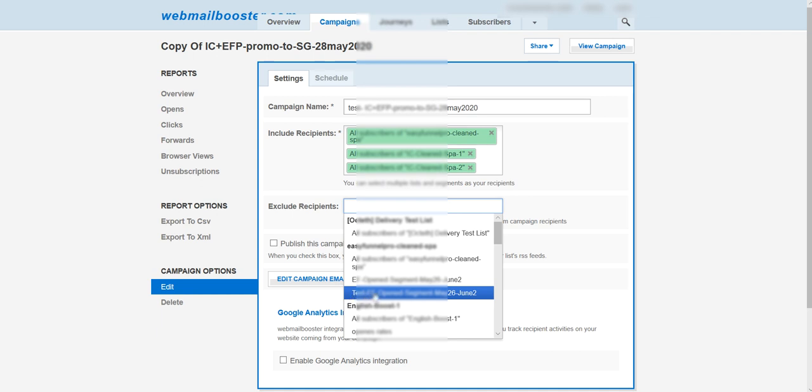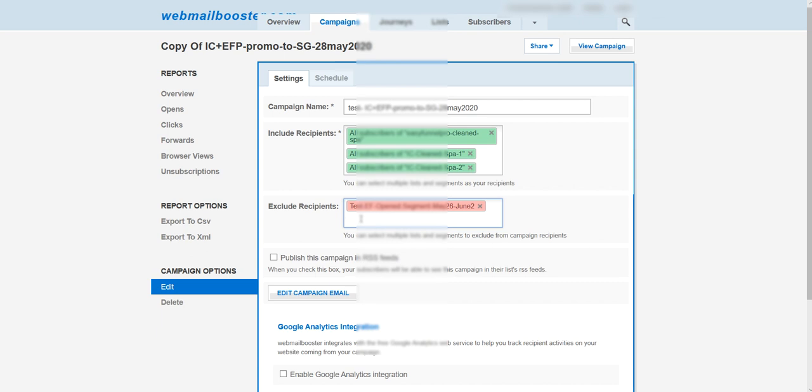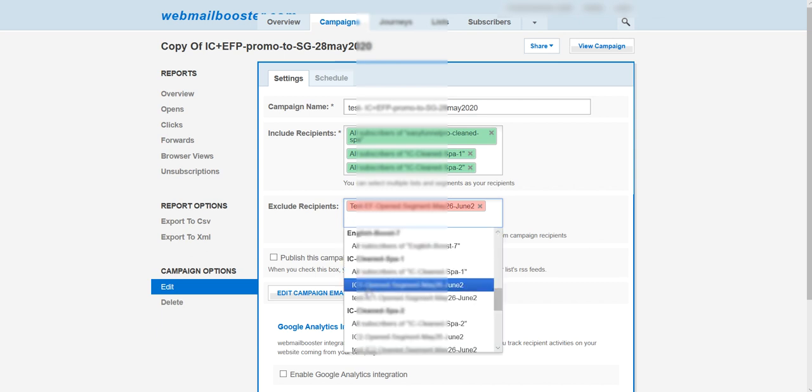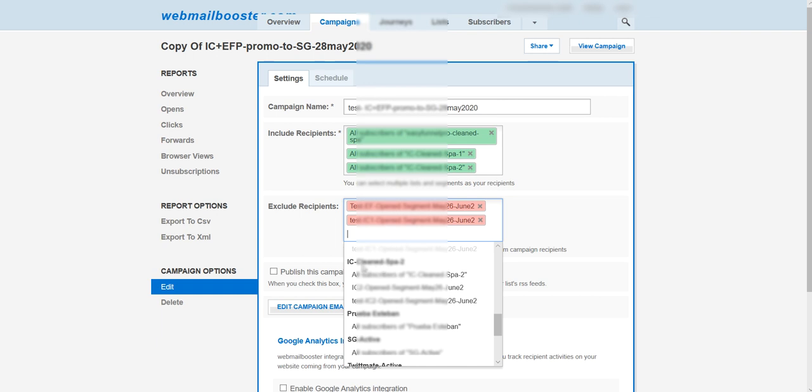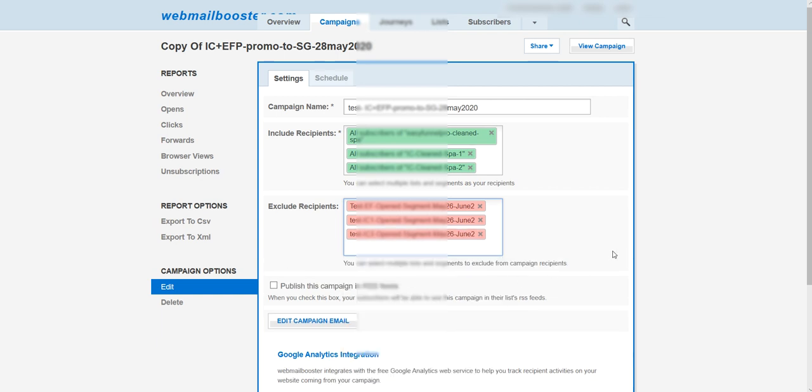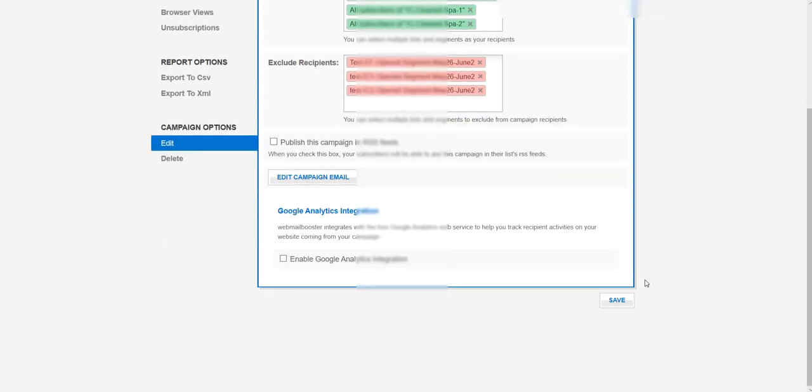I'm going to select this. I'm going to the second segmentation right away. And the second segmentation is going to be this one that I just created. And let's move to the third segmentation. The third segmentation corresponds to IC Cleaned ASP2. This is the third segmentation that I just created. Now, I have the original lists, and these are the subscribers that opened the previous campaign, that I don't want them to receive this second campaign. I did it, correct? So I'm going to save it.